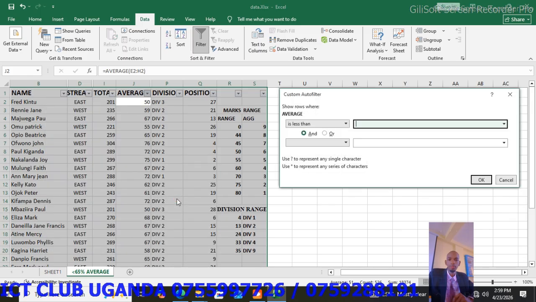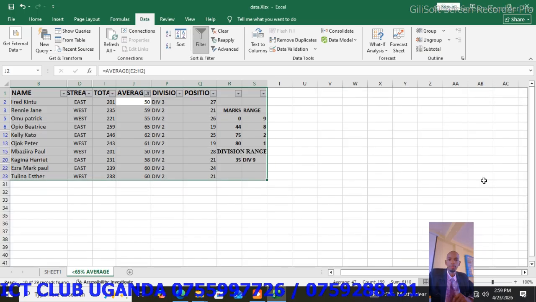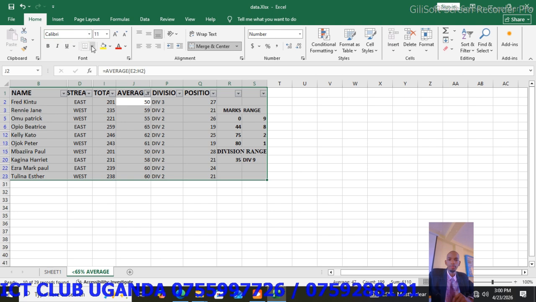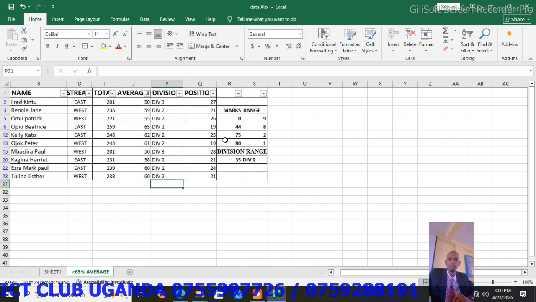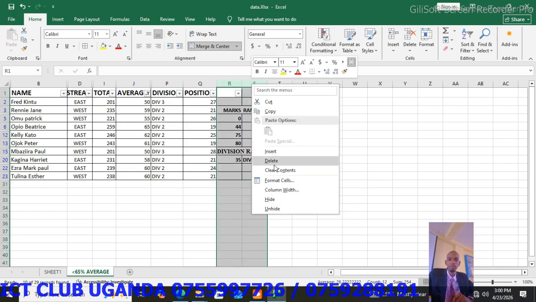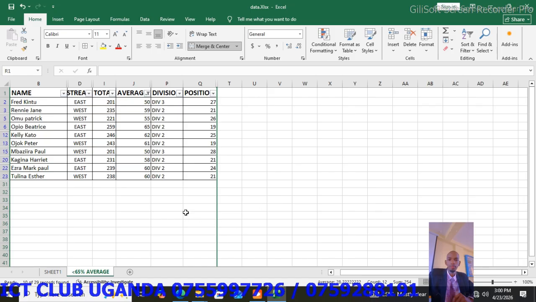So click on less than, and then you put 65. Click OK. So we have only those ones who are less than 65. You can put on borders. Then these two columns, you don't want them, right click and hide them. So that is what we want.